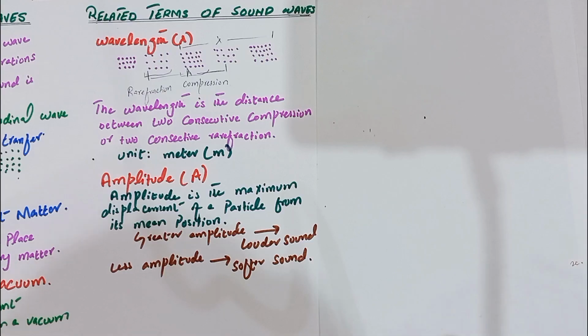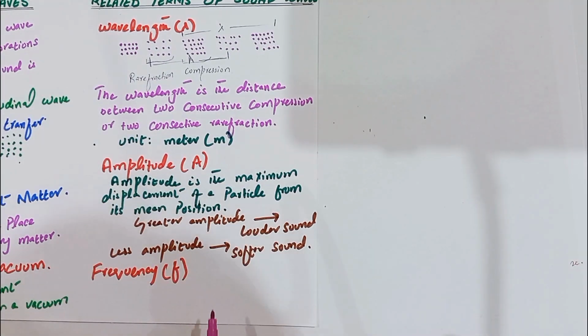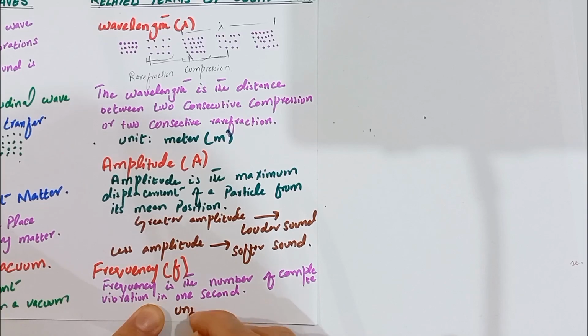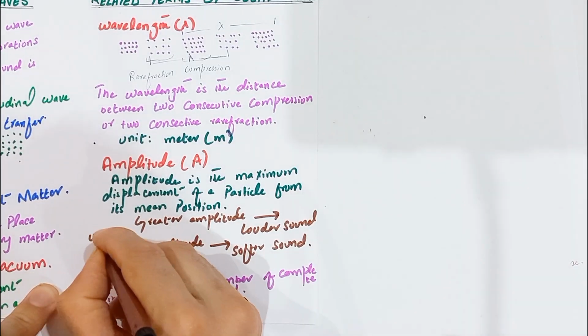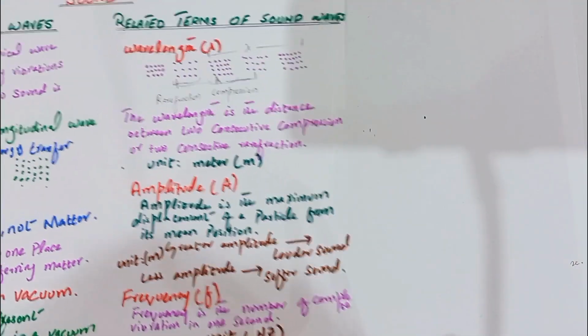Next, we discuss the frequency of the sound wave, the number of complete vibrations produced in 1 second. For the unit of frequency we use the hertz, and the unit of the amplitude is the meter. That is all we discuss about the related terms of the sound wave: wavelength, frequency and amplitude.